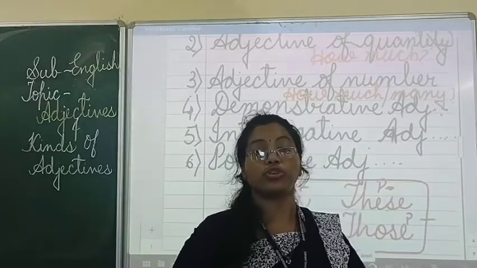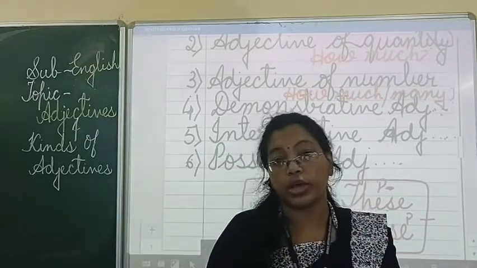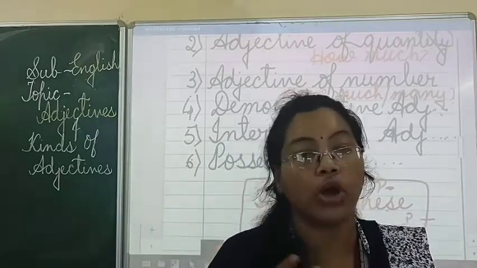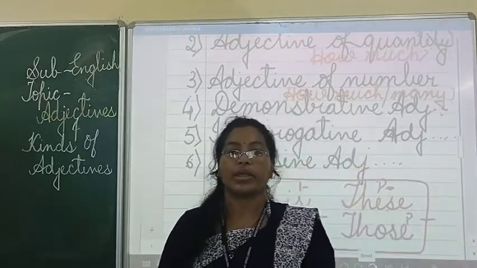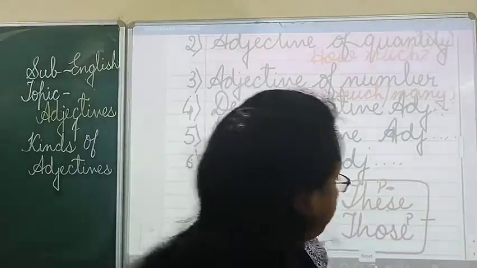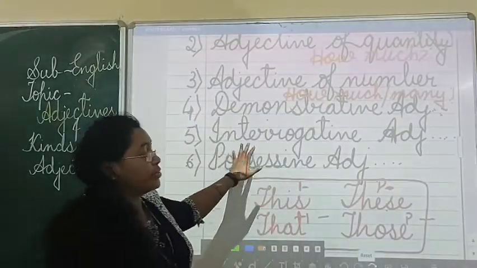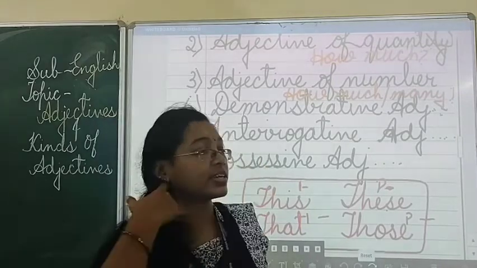Now I am putting a question: whose wet socks are these? So here, whose will become your interrogative adjective. Clear? So this is all about interrogative adjective, and the next one is possessive adjective.